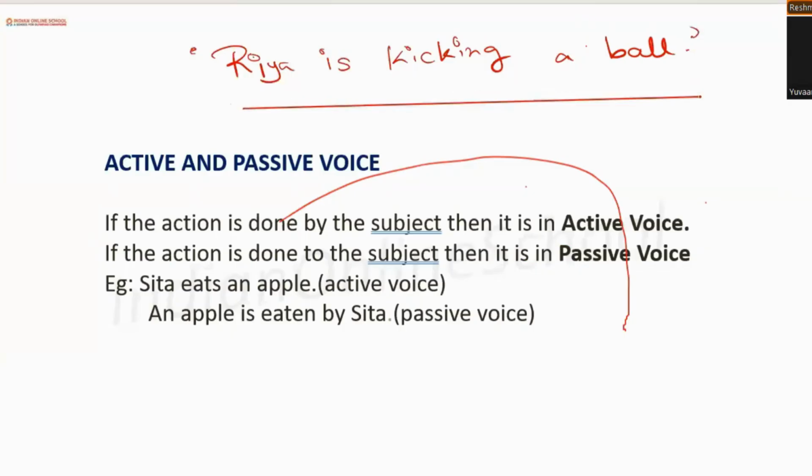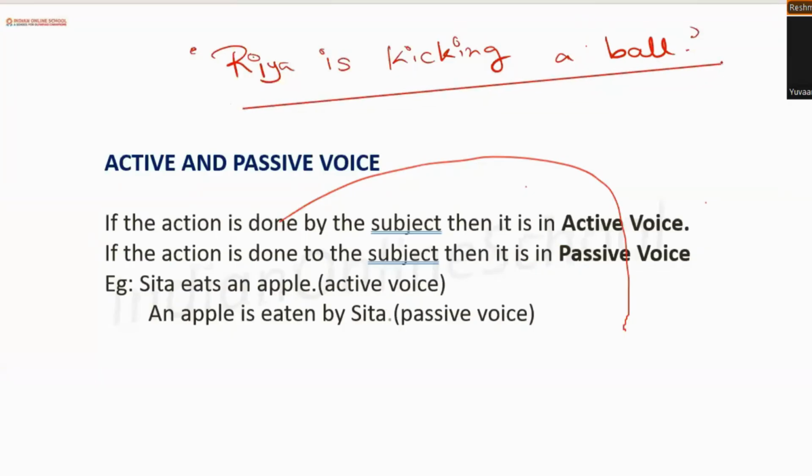So can you please tell me if it is an active voice or a passive voice? Anybody? Active. Okay. And why is it active? Ma'am, it is active as Ria is kicking, so the action is being performed by Ria.